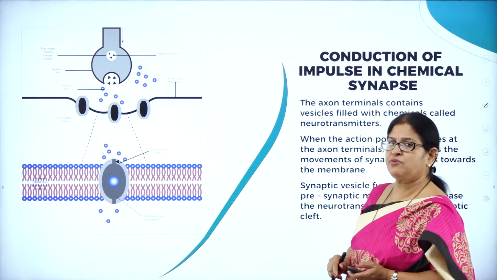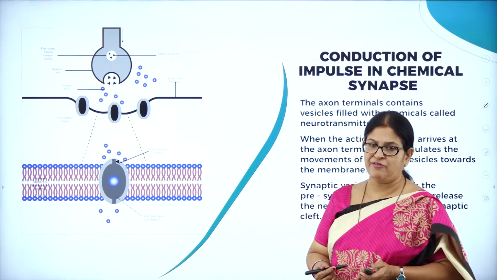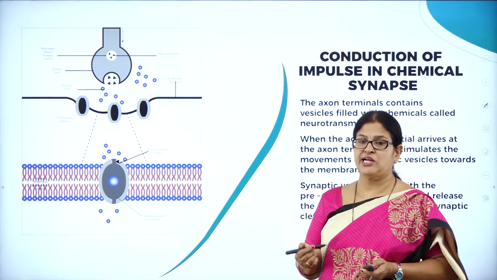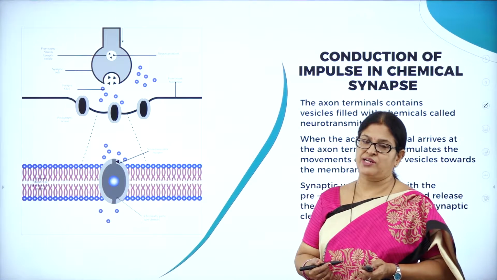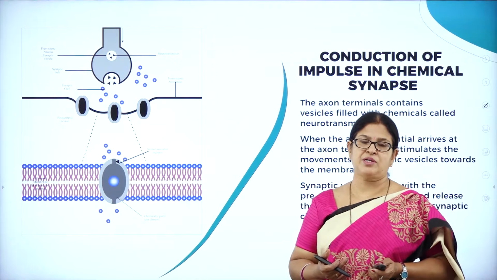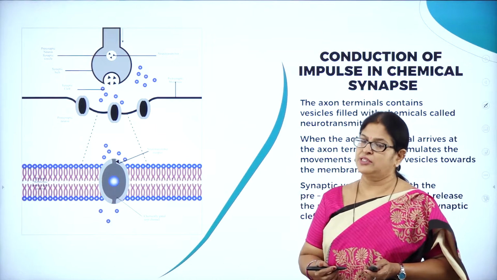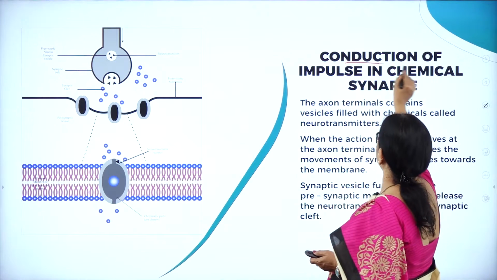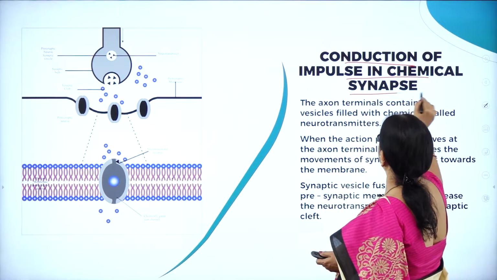So in the last session, we studied about transmission of nerve impulse through a synapse. So what is a synapse? The junction between two neurons is called a synapse, and we have studied 2 types of synapses. One is called the electrical synapse, the other one is called the chemical synapse. Now let us study the conduction of impulse in a chemical synapse.